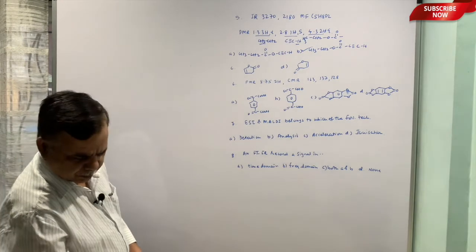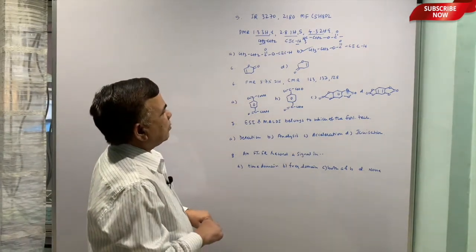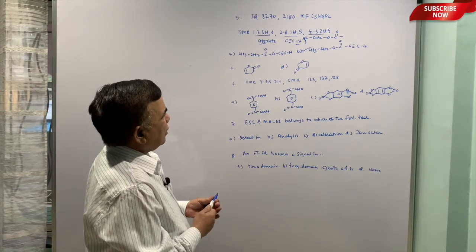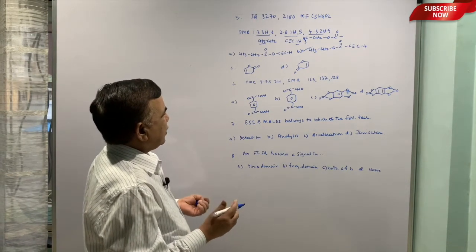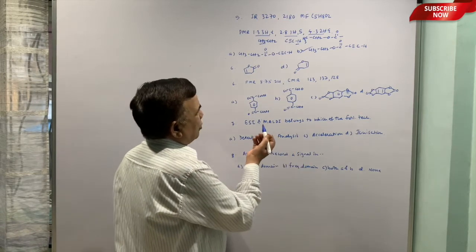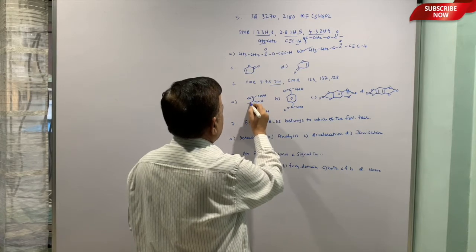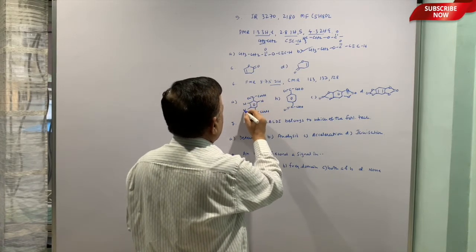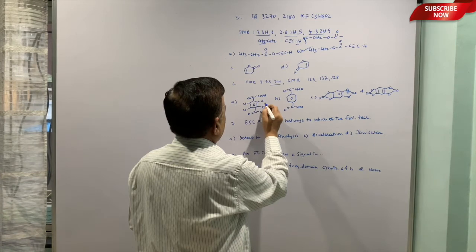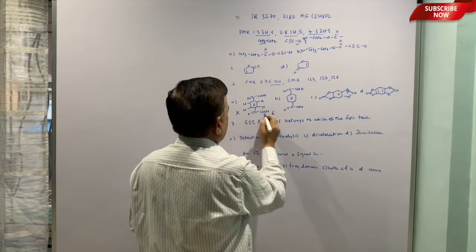Okay, so PMR 8.75, 2 protons. So we have got only 2 protons. Here there are 4 protons, so this is ruled out. In fact, there are more protons, 4 plus 2, 6 protons, so this is ruled out.